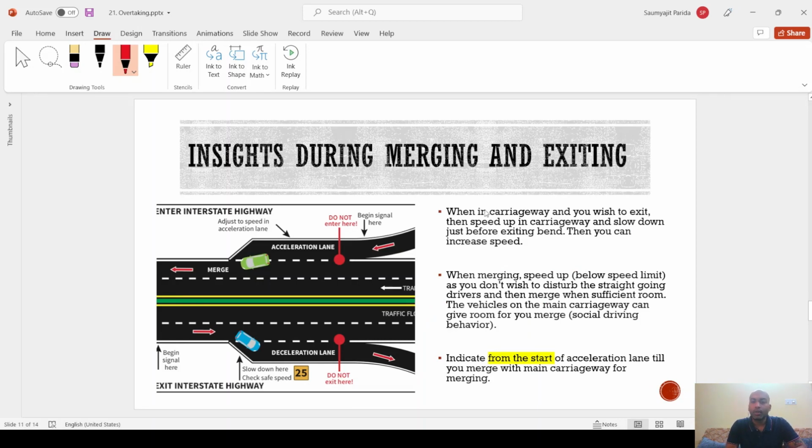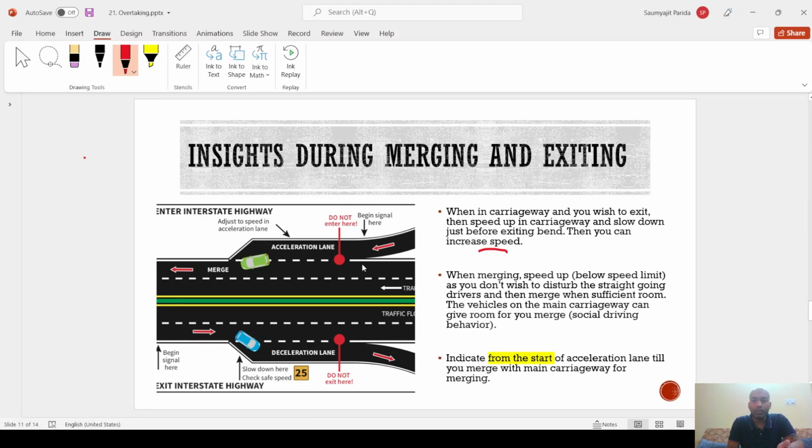Okay, insights during merging and exiting. When on the carriageway and you wish to exit, speed up on the carriageway and slow down just before exiting, at the bend. Then you can increase the speed. On the main carriageway I can speed up, but while exiting onto the side road, I have to adjust my speed a little bit. But when merging, it can be very confusing what to do, whether I should speed up or slow down.